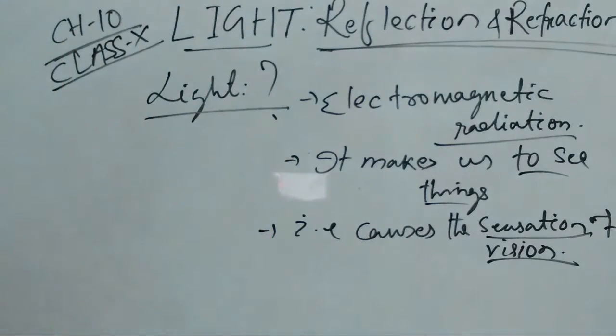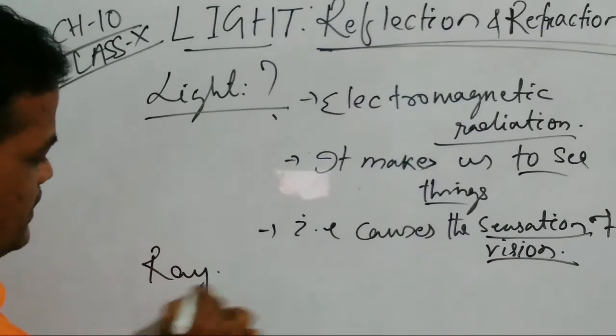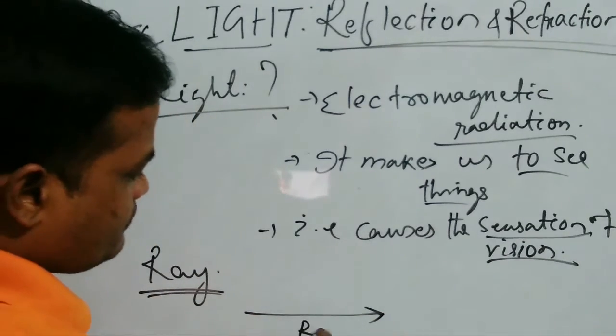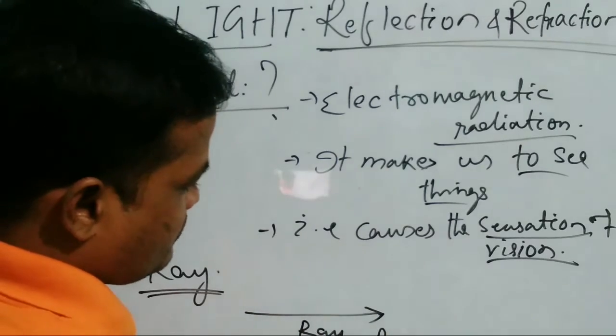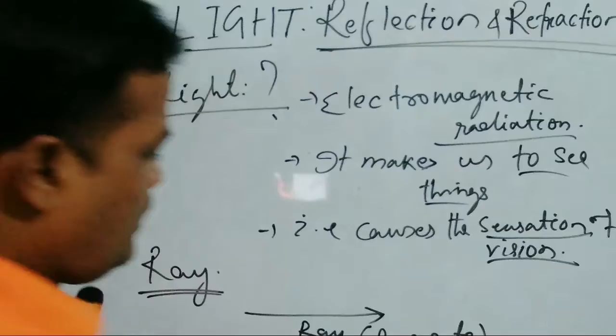So light always propagates in the form of rays.